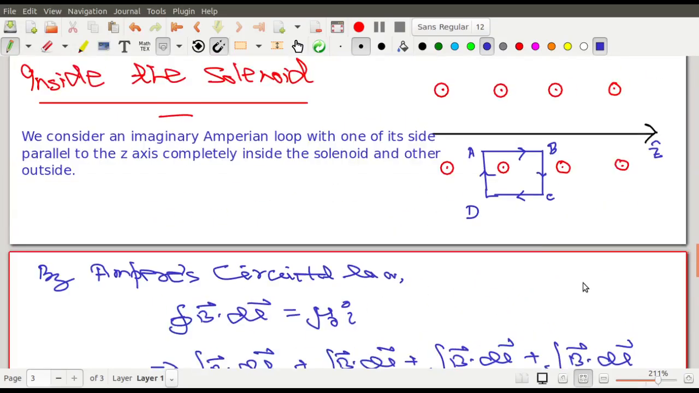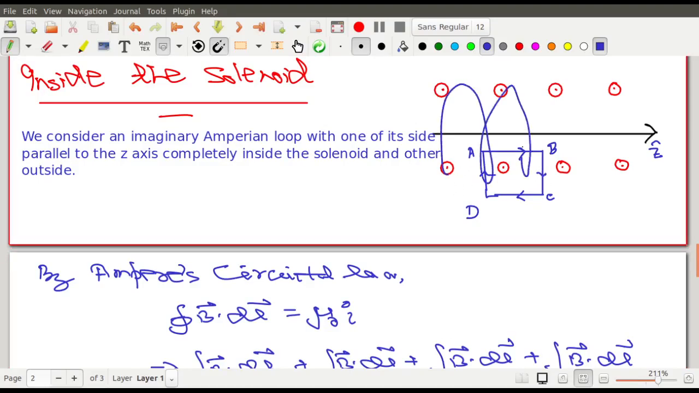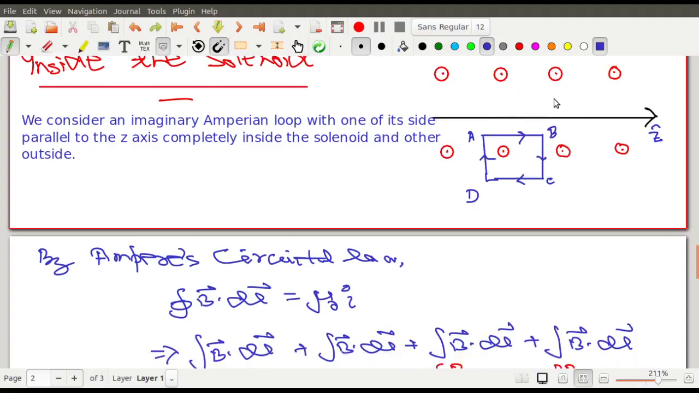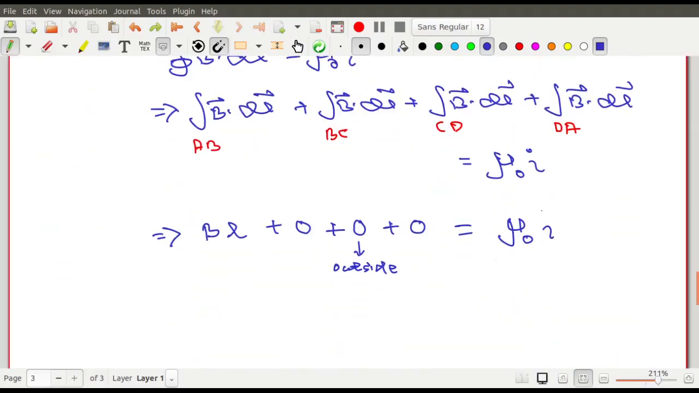Now see, the loop encloses current, because this part AB is inside the solenoid, and that is why this loop encloses some current. The solenoid is this, the current passing through it is I, and this loop encloses the current I. This current I is going through the loop inside, and that is why this time the loop encloses some current, and that is mu 0 times I.